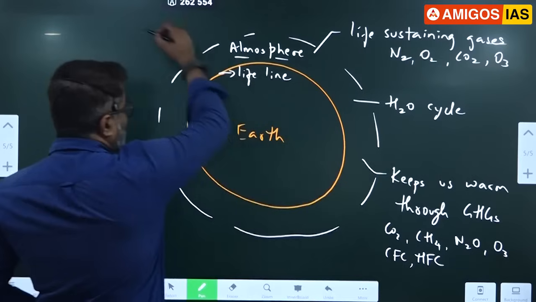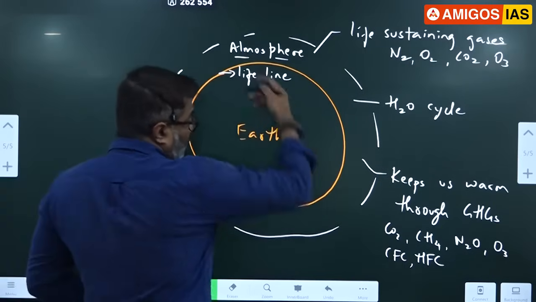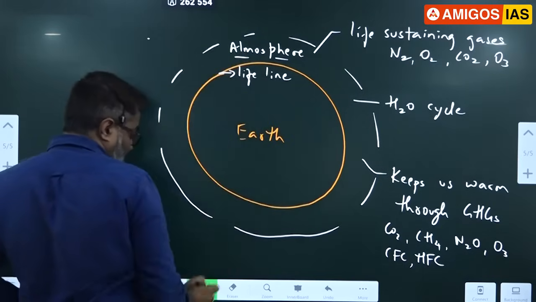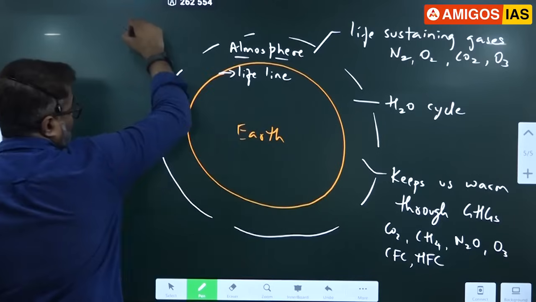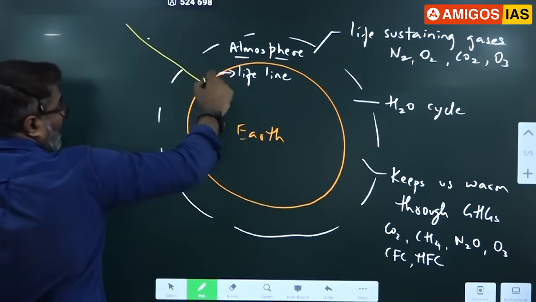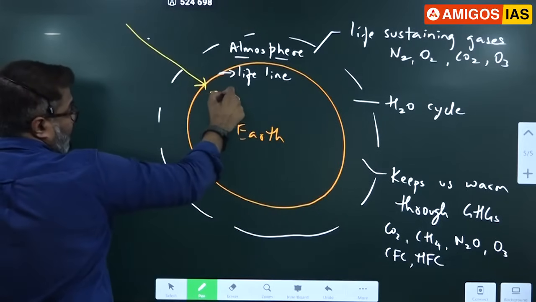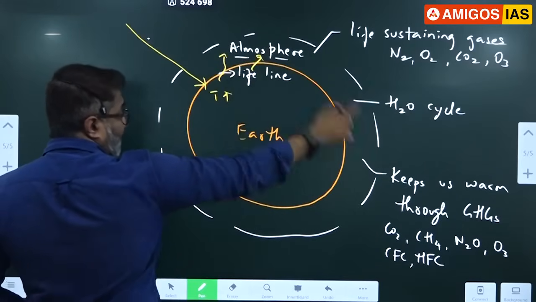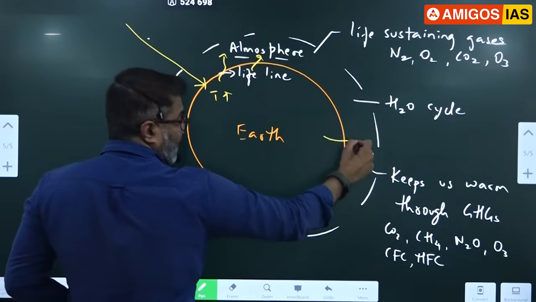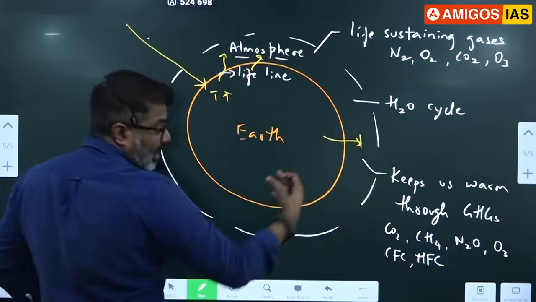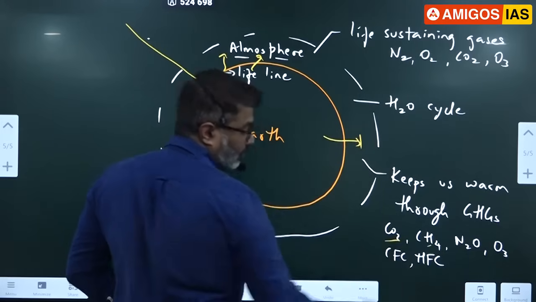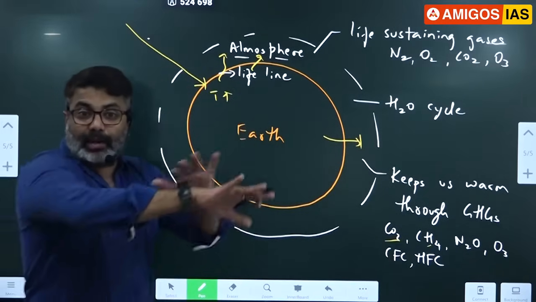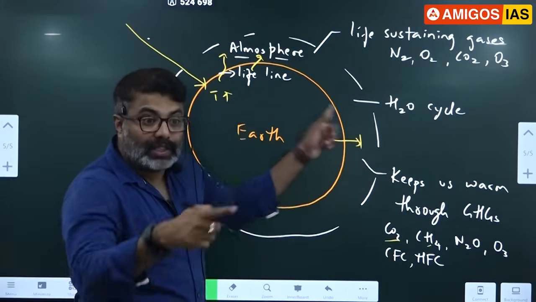Because whenever the sunlight comes in, it blocks, correct? Notice the sunlight. All of you notice this. Sunlight reaching the earth here. So earth absorbs that heat, temperature increases. When the heat escapes from the earth, then these gases will block it. The heat escaping out is blocked. The terrestrial radiation is blocked by them. As a result, they keep the air warm, surface warm.